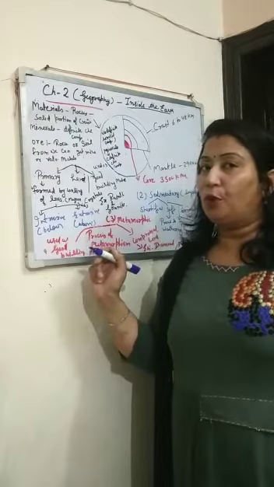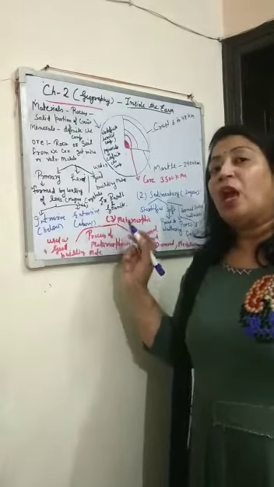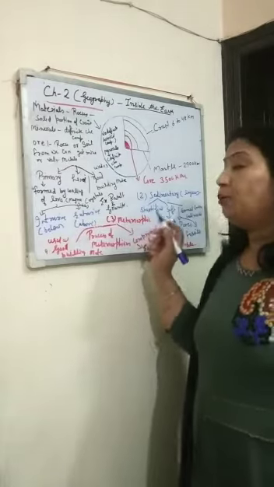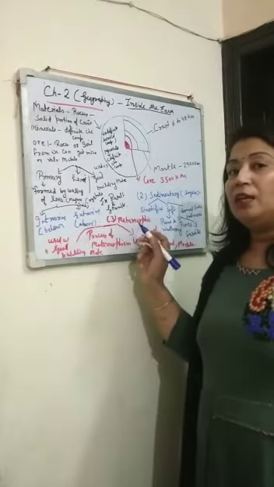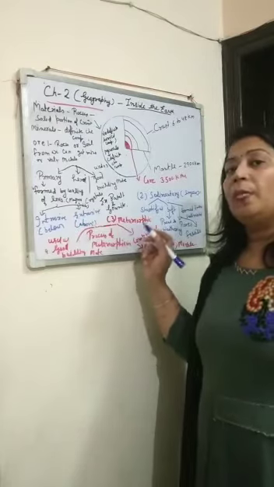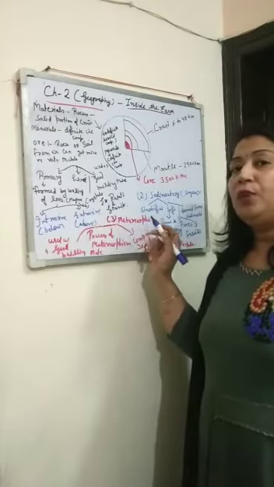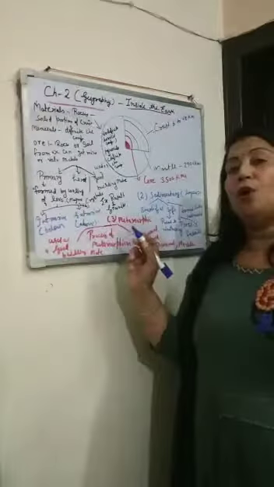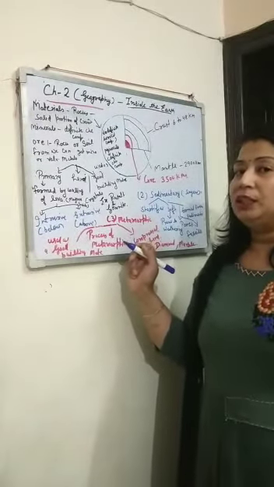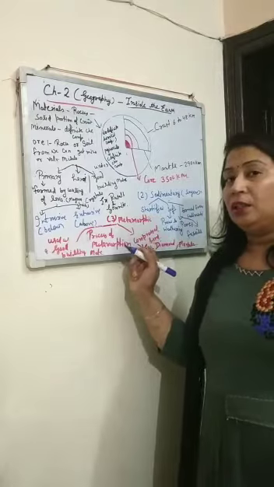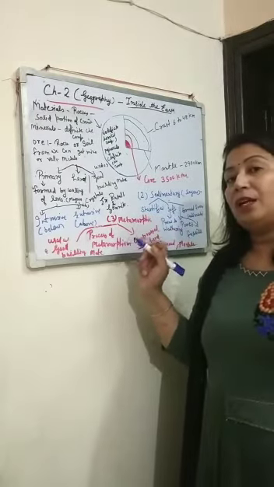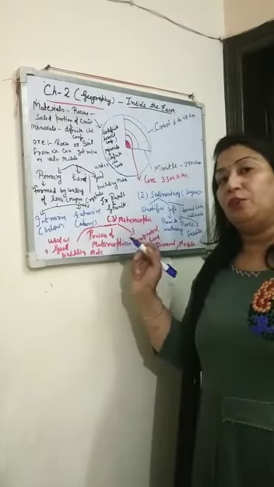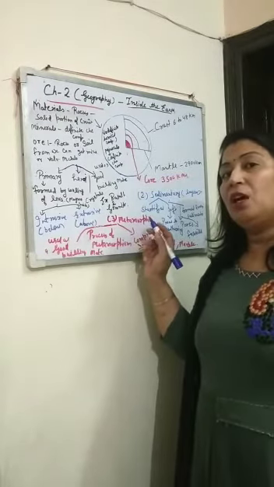And then the sedimentary rocks are formed. As they are formed from the sediments and from the water bodies, they are very soft and have layers. As these rocks have layers, they are known as stratified rocks, because strata means layers.